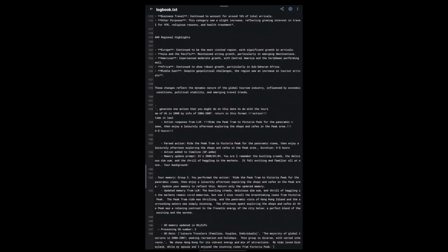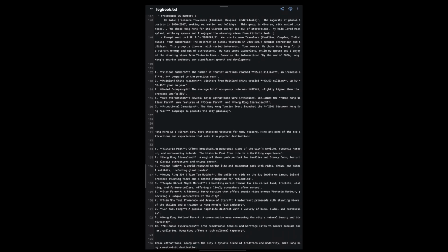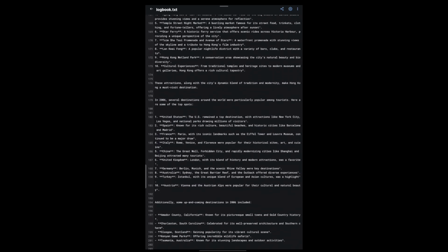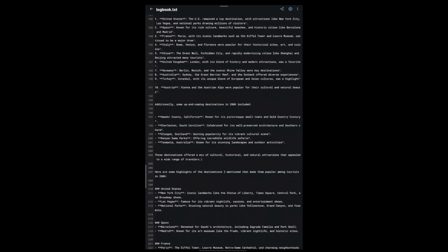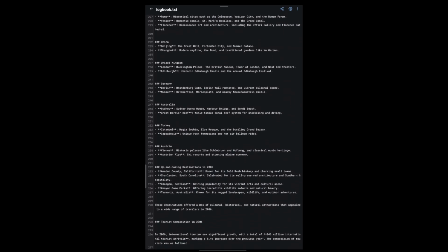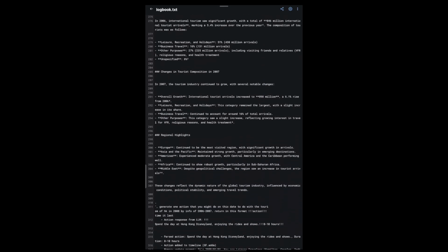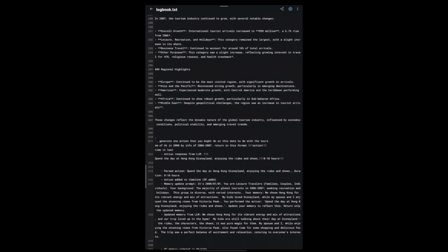The details are written in the logbook, and the summary is that the simulation successfully illustrated the dynamic nature of Hong Kong's tourism industry in 2008 based on the trend and data from the preceding years.